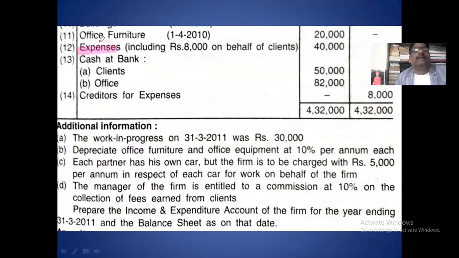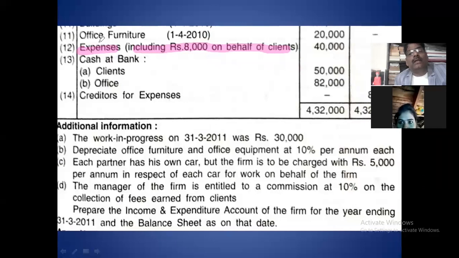Expense. Expense goes to the income and expenditure account, debit side. But in this expense, there is 8,000. 8,000 is expense on behalf of the client. On behalf of the client means this 8,000 is expense not relating to the profession. This expense is related to the client.